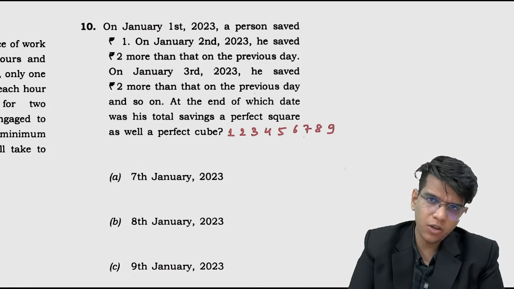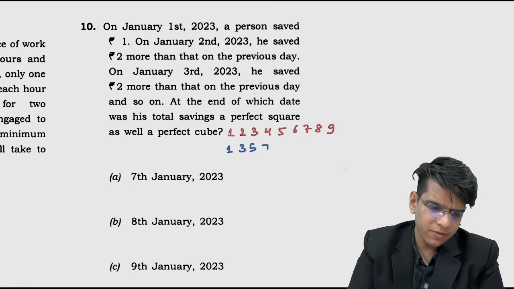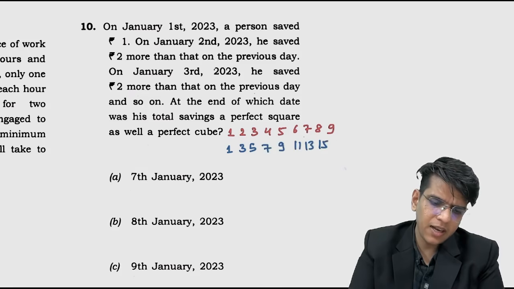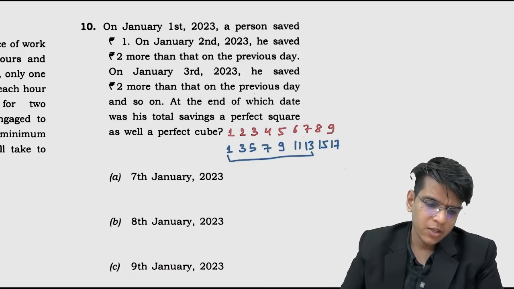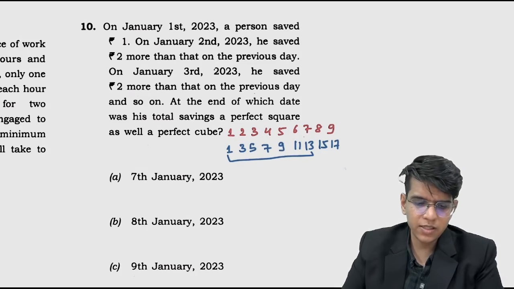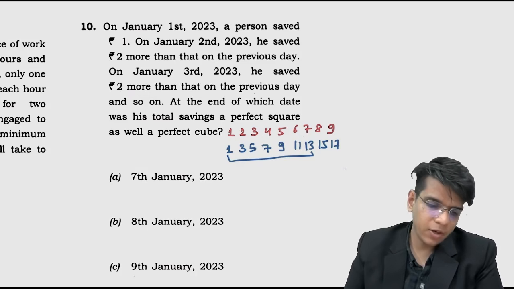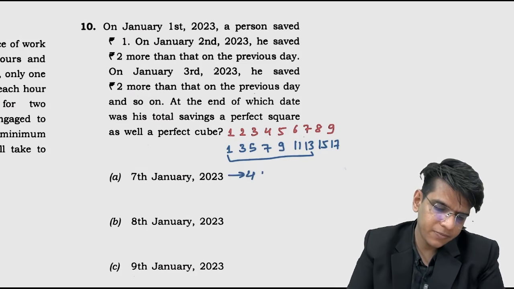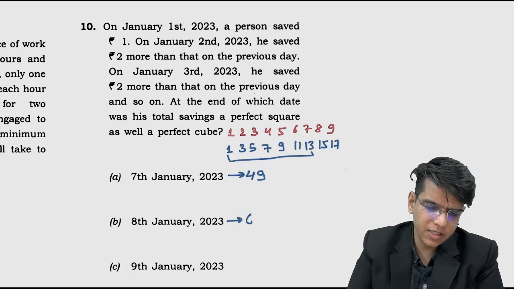Let me tell you all the things. First day he is saving 1. Then 3, 5, 7, 9, 11, 13, 15 and 17. Let me count up to this point. Up to 7, how much is it? So 4, 9, 16, 25, 36, 49. So up to here we have 49. 49 plus 15 is 64. 64, this is 81, right?